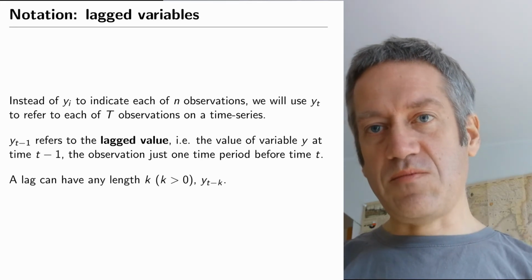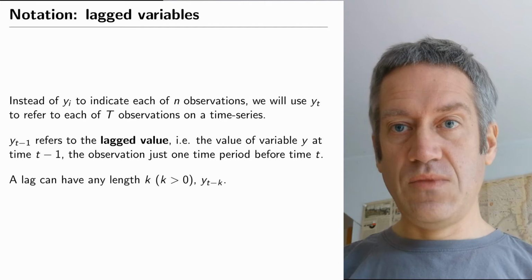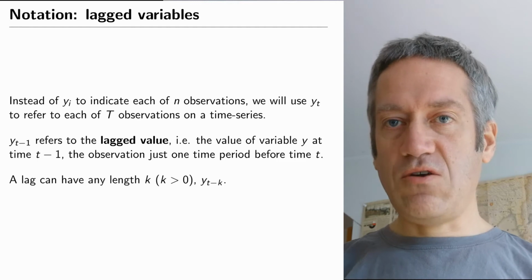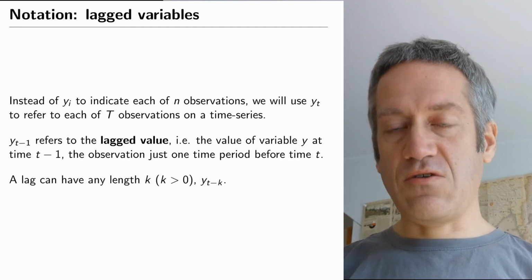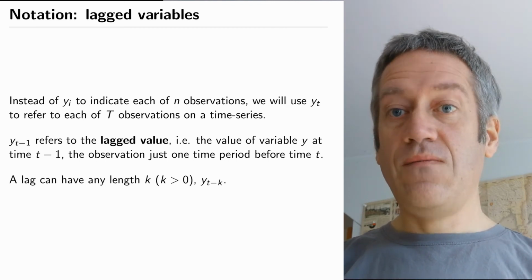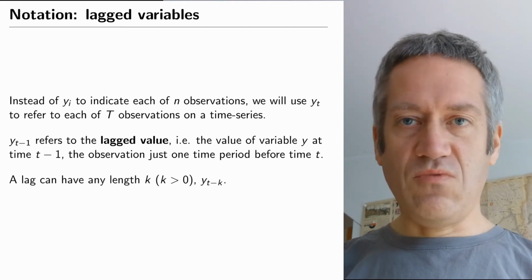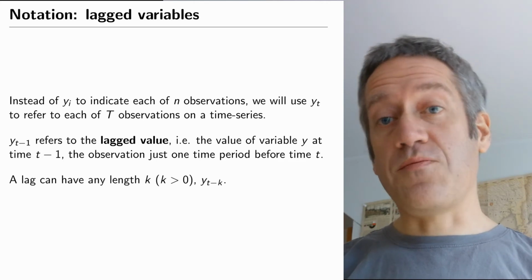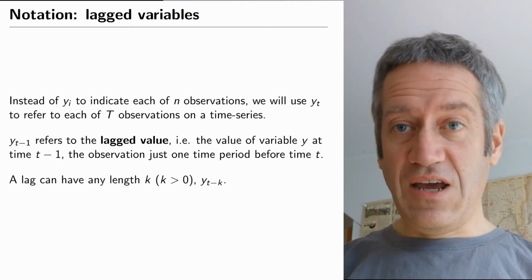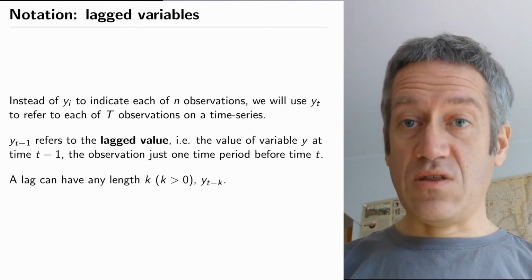Secondly, an important concept is the idea of a lagged variable. A lagged variable is a variable where we look at the previous observation. So often in an equation, when we want to say something about y at time t, we want to incorporate something about y_t minus 1, exactly because it's related. So y underscore t minus 1 means the previous observation of y. And we can also do y_t minus 2, y_t minus 3, and so forth. That means 2 observations back, 3 observations back, and so forth. So when we talk about the lagged value on y or the lagged value on x, we are talking about a previous observation on the same variable for the same unit.